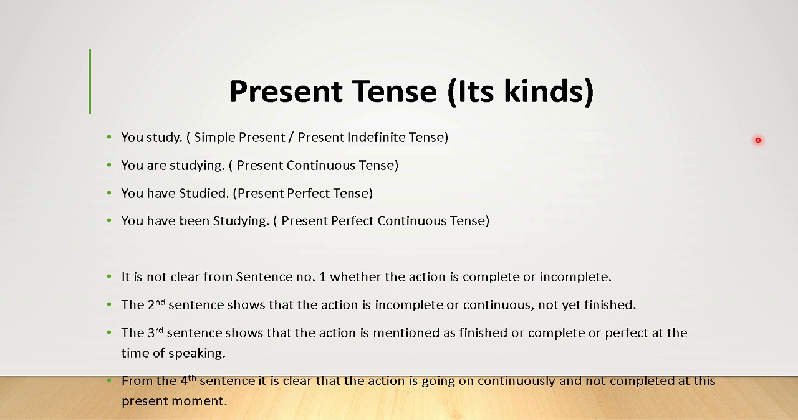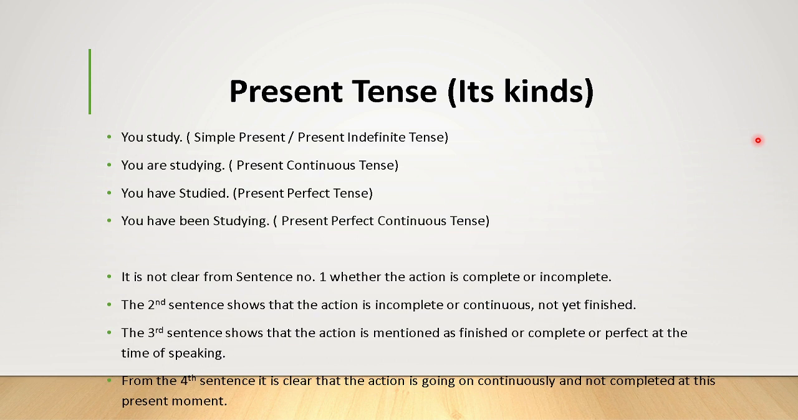Present tense. You study is an example. There are only two words, you and study. You is subject, study is verb. It is a fine example for simple present tense or present indefinite. The second example, you are studying, that is for present continuous tense. Third is, you have studied, for present perfect. You have been studying, present perfect continuous.